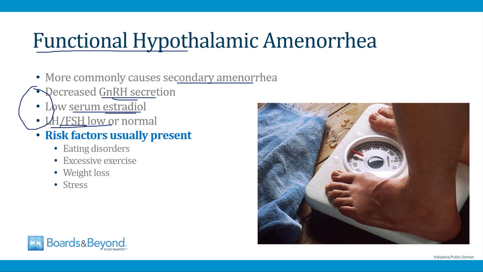And this all comes together to cause amenorrhea. And this condition usually develops when the body is under significant stress. So usually there's some obvious risk factor for why the body is being stressed, leading to functional hypothalamic amenorrhea. This could be an eating disorder, excessive exercise or weight loss, or heavy stress. But in women who develop any of these factors, they often stop menstruating.